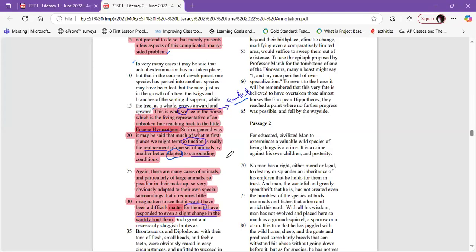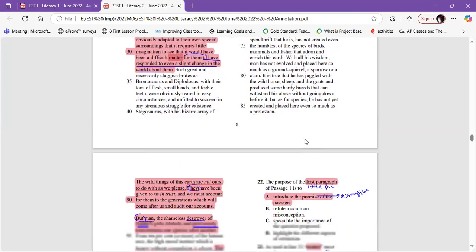In very many cases, it may be said that actual extermination has not taken place, but that in the course of development, one species has passed into another. Species may have been lost, but the race, just as in the growth of a tree, the twigs and branches of the sapling disappear, while the tree as a whole grows onward and upward. Nothing mentioned here about the reason for extinction.